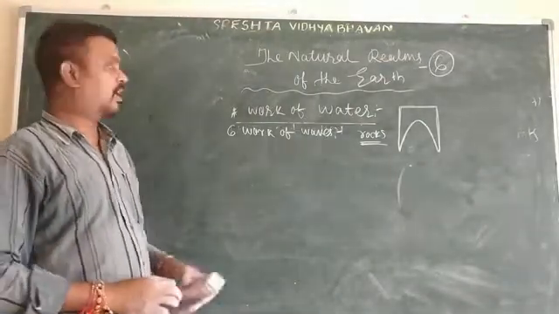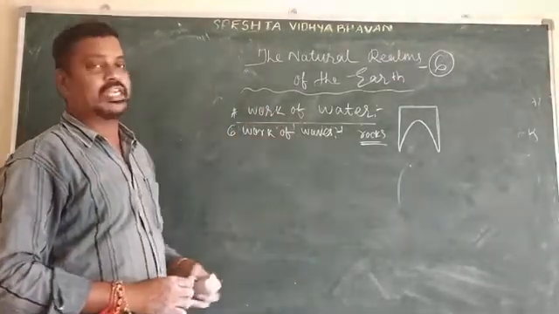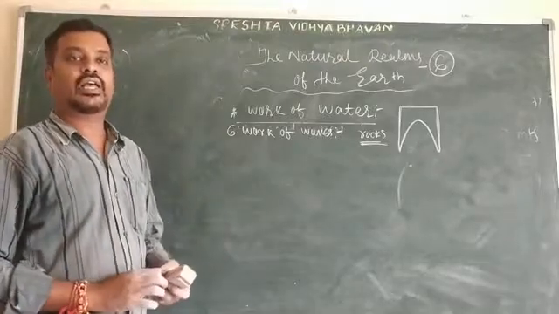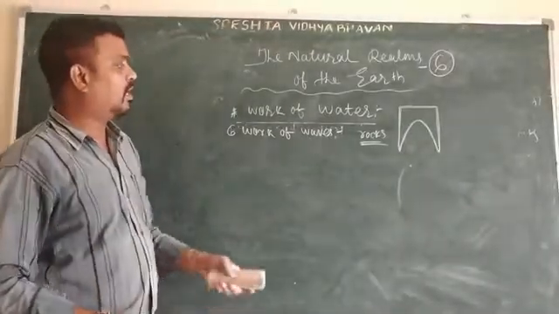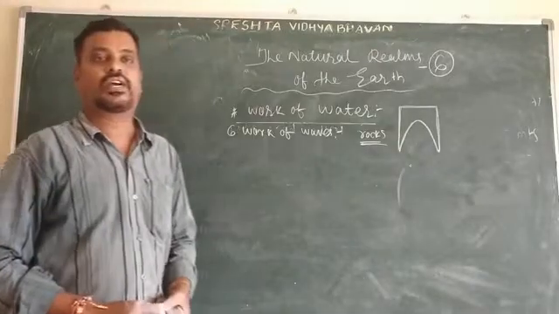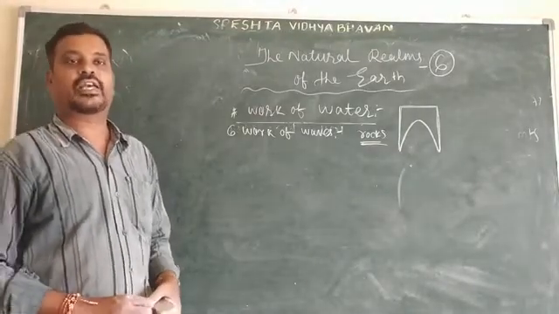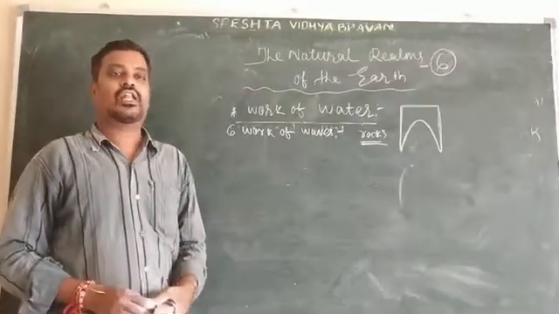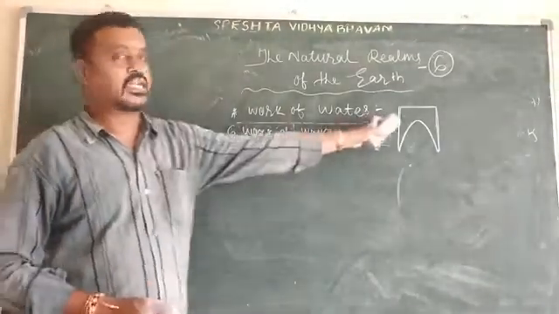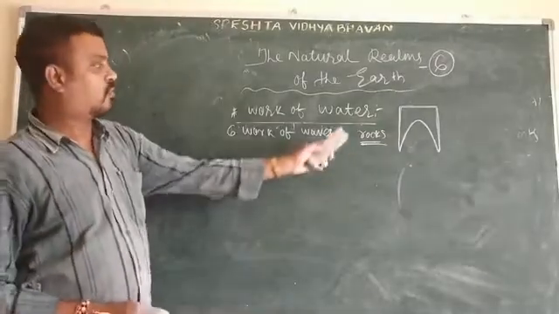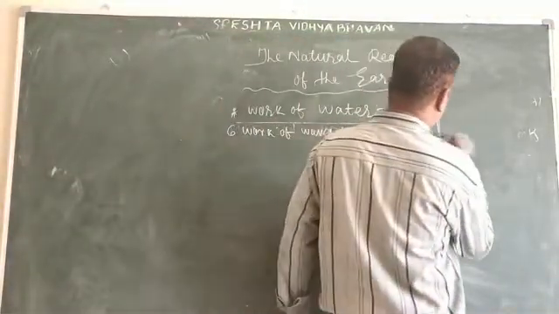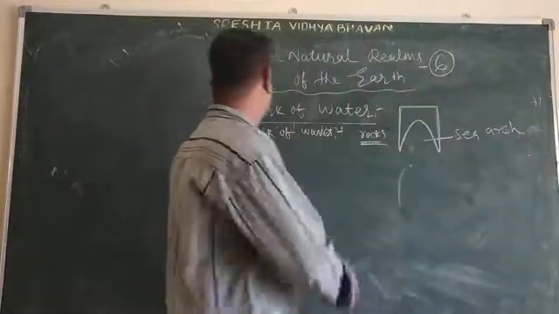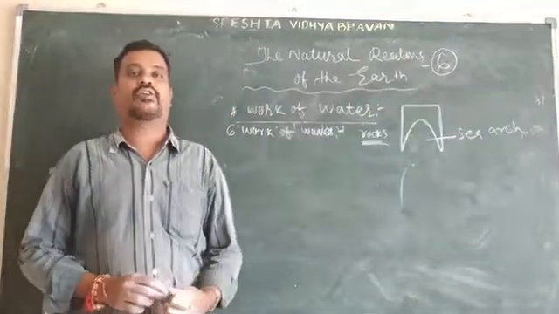Gradually we can see cracks on the rocks, and lastly they form caves. As these cavities become bigger and bigger, only the roof of the cave remains, thus forming a sea arch. So this is all about the work of waves.